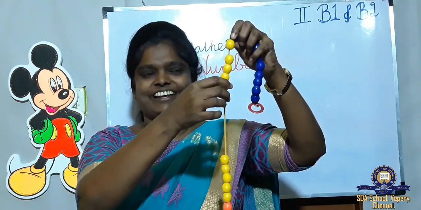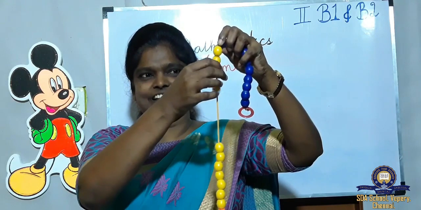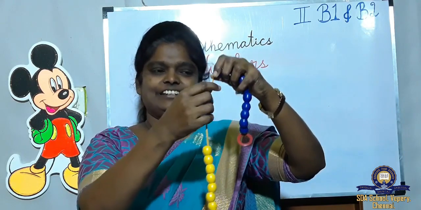Now, one more set. What color is this? Yellow. Start. What number do you have to start with? 81, 82, 83, 84, 85, 86, 87, 88, 89, 90. Now the last set is here. Blue color. Start. 91, 92, 93, 94, 95, 96, 97, 98, 99, 100.